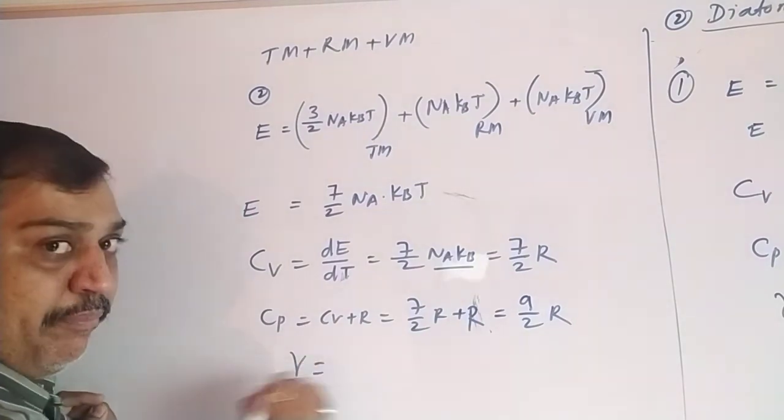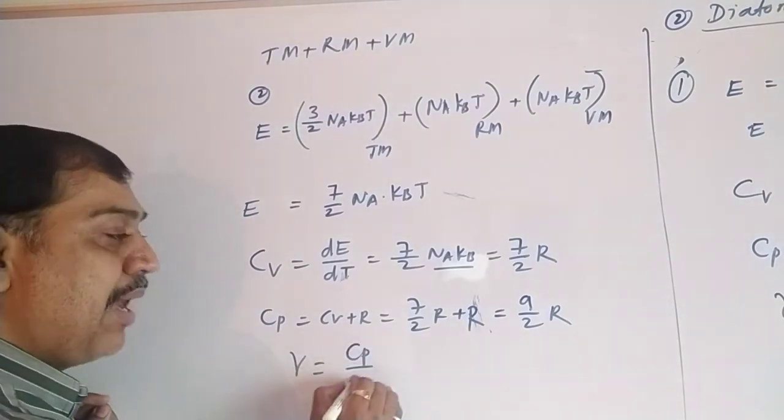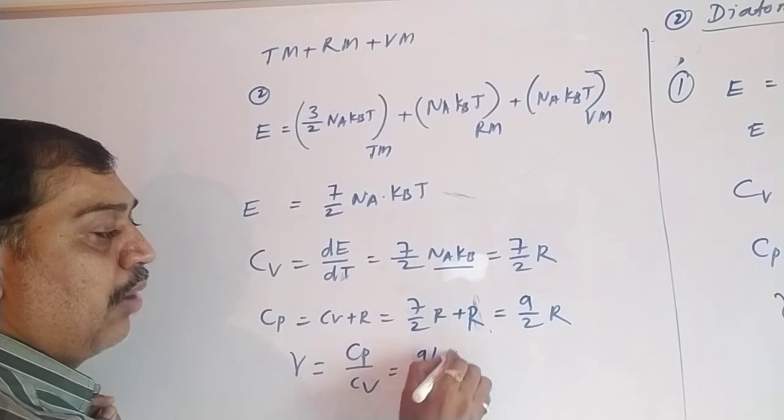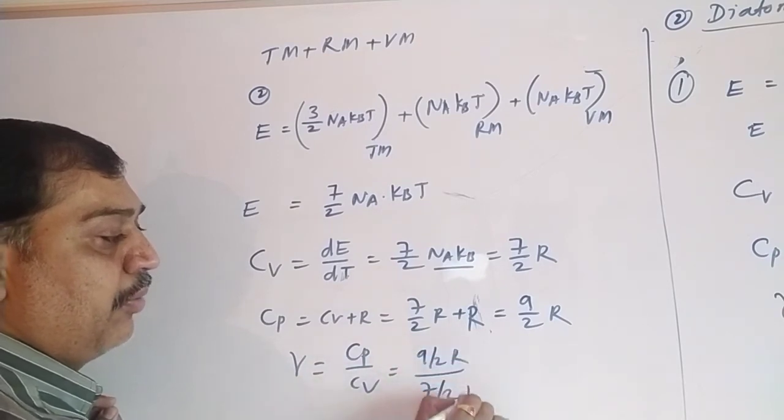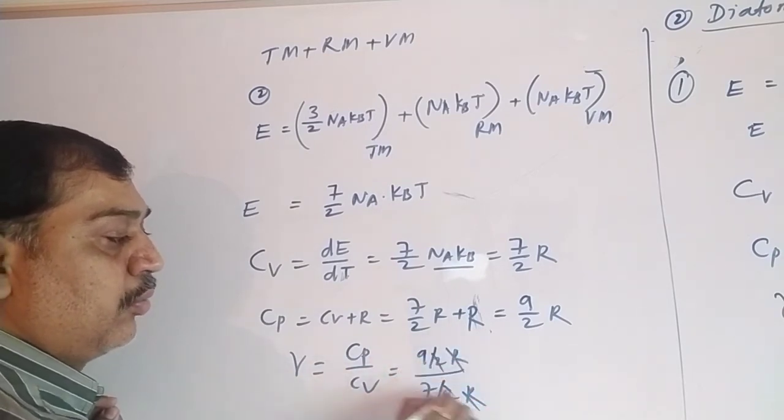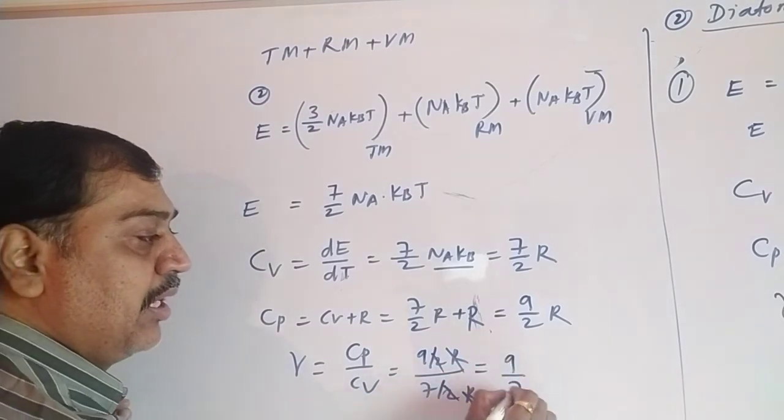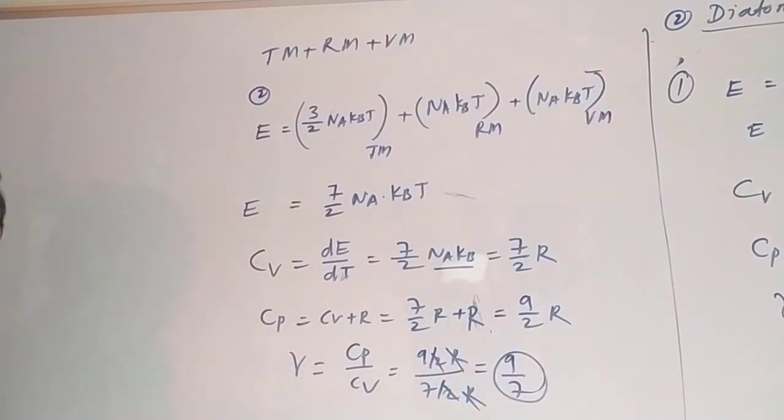What is gamma? Gamma equals Cp by Cv. So it is 9 by 2 R divided by 7 by 2 R. R cancelled, 2 cancelled out. It comes to be 9 by 7. So that is nothing but the value of gamma.